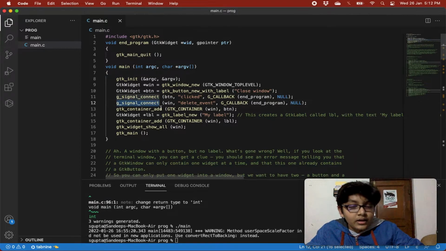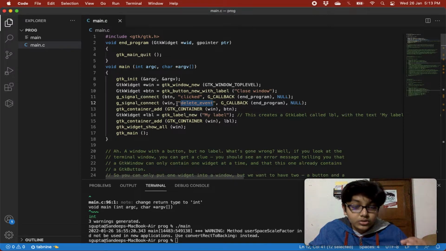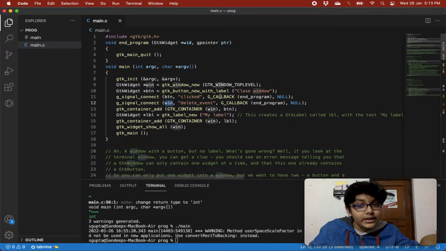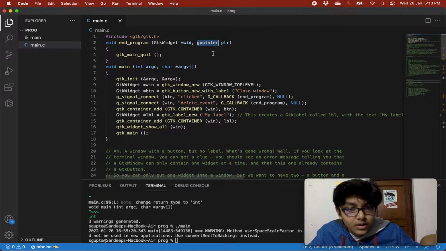And then we are connecting another signal with the window, and that is the delete-event signal. Whenever the X button on our window is pressed, it will call the method that is passed to G_CALLBACK, and that is our end program method. To end program, the widget that will be passed is the window, because of which we are receiving the delete-event signal. So whenever we receive the delete-event signal, it will call end program and pass it the window and a NULL, where NULL is the value of the second general purpose pointer.